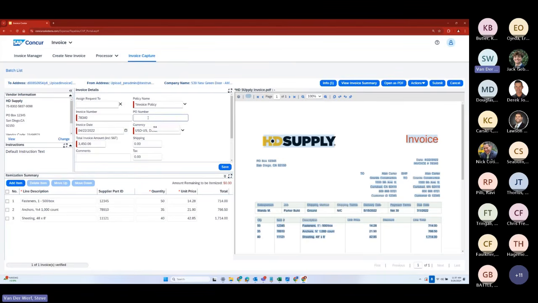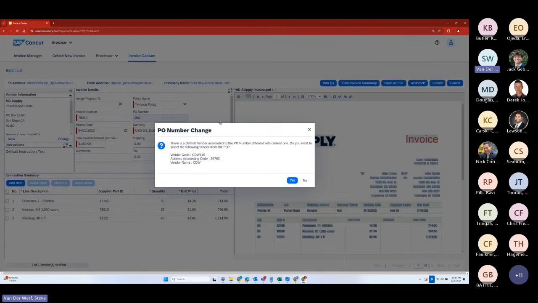Now, if this is associated with the PO, because remember, there's also a PO PR process that's available in here as well. I could request a purchase order, kind of like you're requesting a travel request. You can do the same sort of thing with a purchase request in here as well. Or you can actually import your POs from an alternate system if POs are being done elsewhere. So it's possible to import POs in addition to executing them from within the site as well.